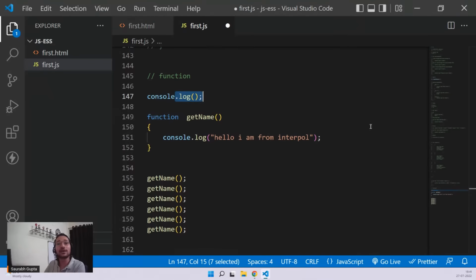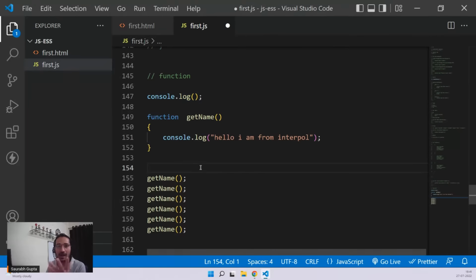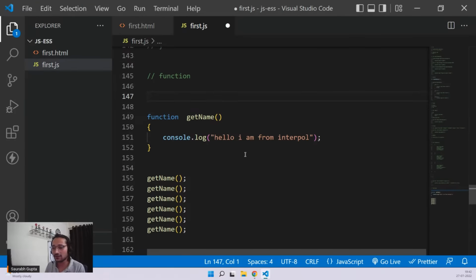And because it's a function, you can use it. So they have created that function for you and they have given it to you. Fine, you please call this function if you want to print something here. Just like if I would like to tell you, if you ever want to get data from Interpol, please call this function. So I'll create this function and I'll give it to you guys. Now you go ahead, call the get name function, and you will get data of Interpol. Just like that. Log is nothing but a function, but it's provided by JavaScript. We have not created it. Is it cleared? So that's what a function is.